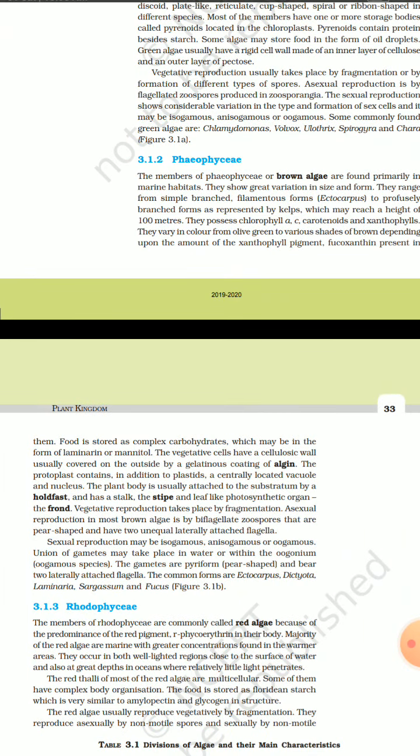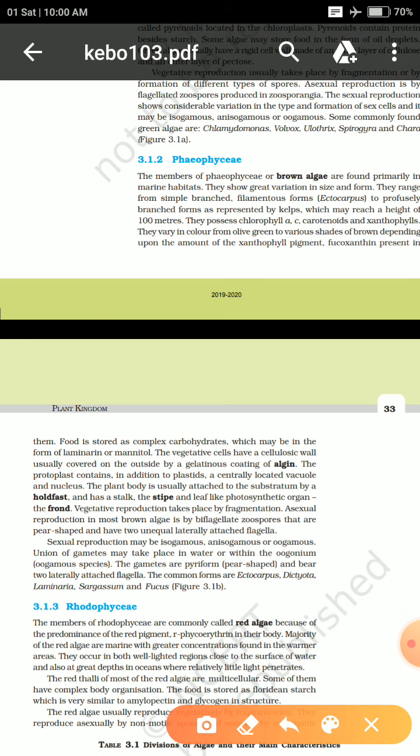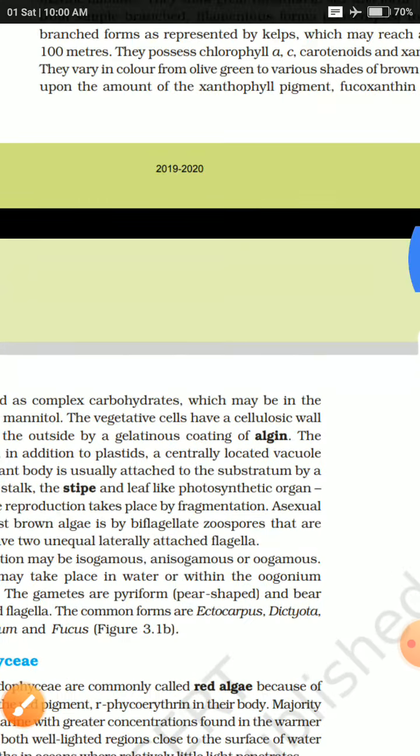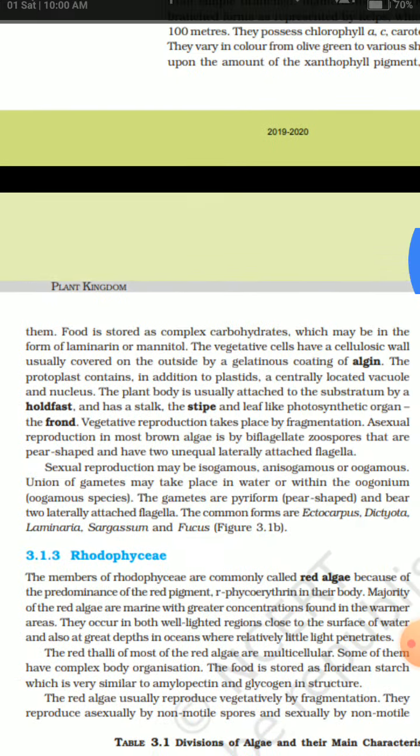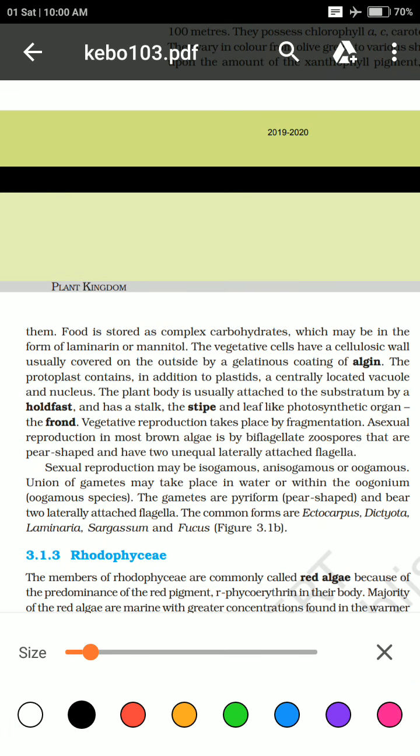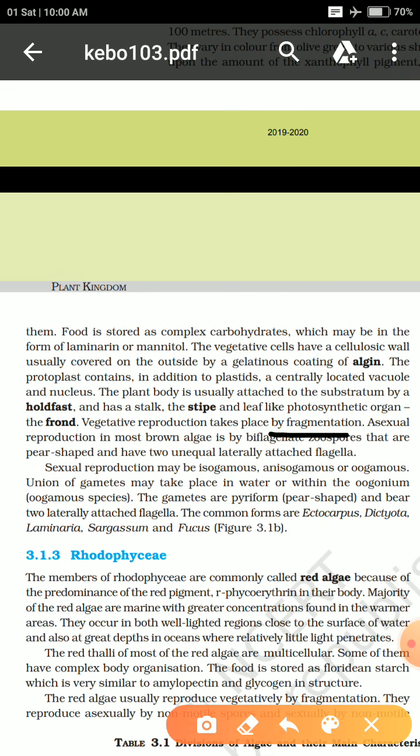Now, speaking about their reproduction process, they will have fragmentation as the reproduction process by the vegetative method. If they are reproducing by the asexual method, it is with the help of zoospores. And speaking about their sexual reproduction, it could be with the help of isogamous, anisogamous or oogamous gametes. It depends on different organisms.